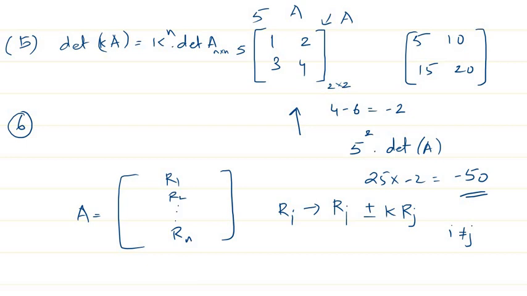Similarly, we can think in terms of columns also. Suppose we have the first column C1, second column C2, etc., last column Cn. In the same way, for the column operation, I can write Ci to be Ci plus or minus some k times Cj. If I do this also, the determinant is not going to change.